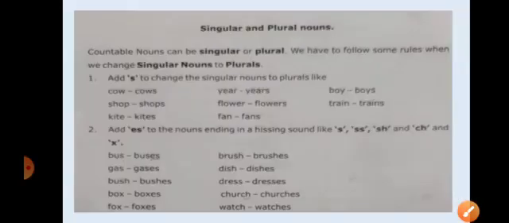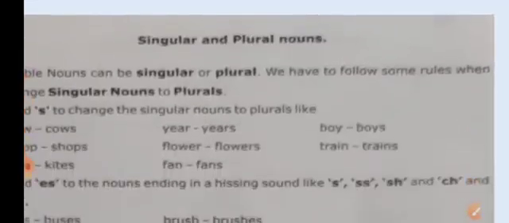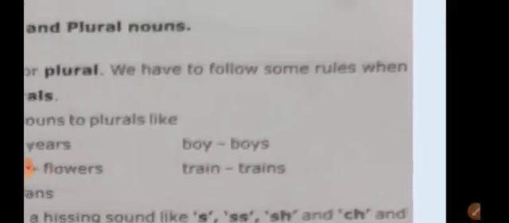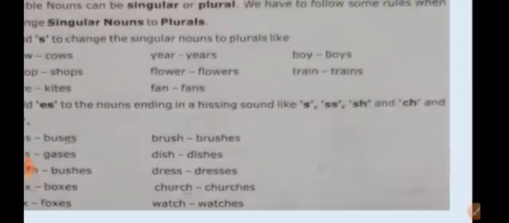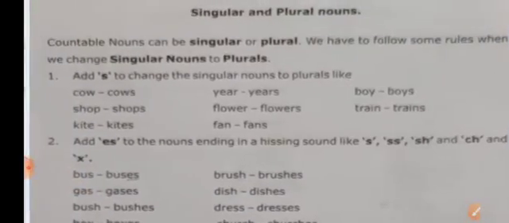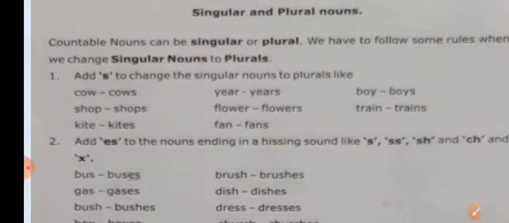Now children, let's learn more about singular and plural nouns. You can see, children, countable nouns can be singular or plural. The nouns, the things or the places or the people which we can count, they are countable nouns. So that can be singular or plural.